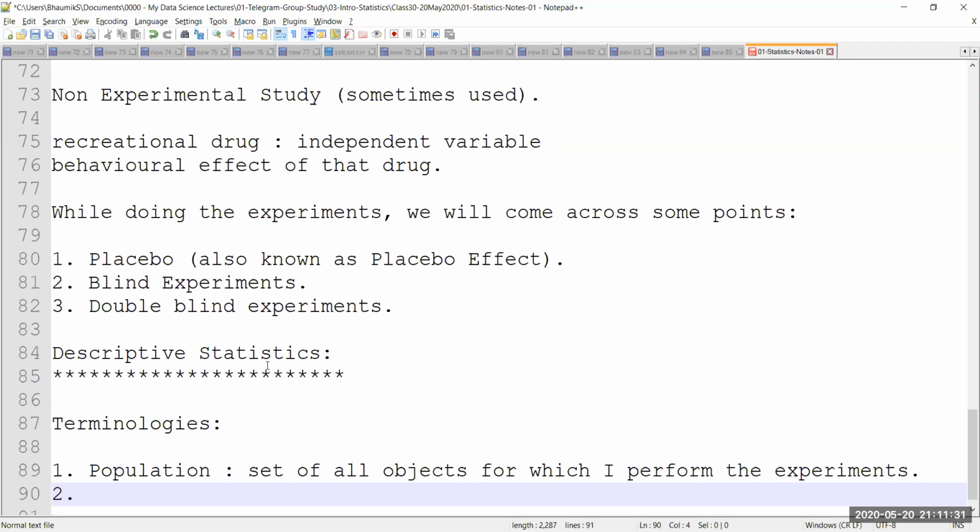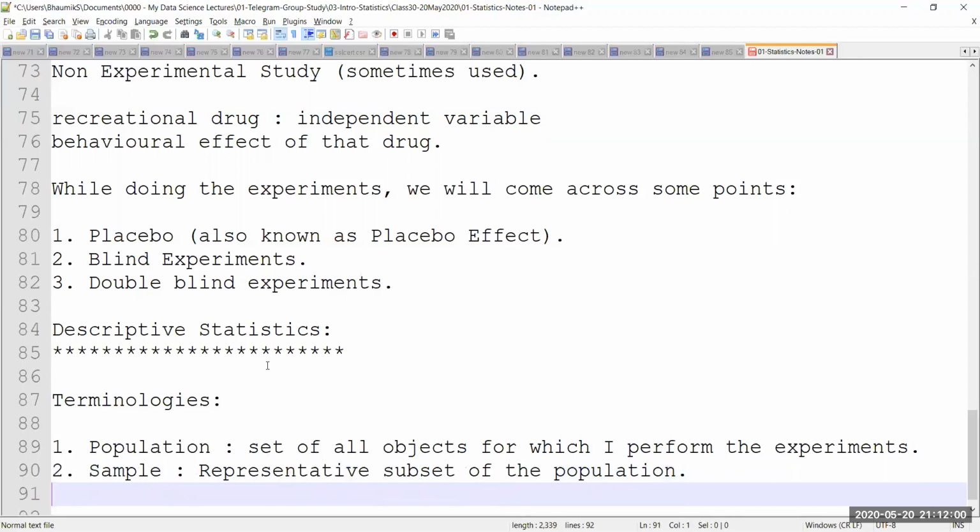Then, is it really possible for me to test or to take into consideration all people in the world? The answer is no. I cannot do that. I'll always have to restrict myself to a representative subset of the population. Okay, this representative subset is otherwise known as a sample. A sample is where I have a representation of the population.